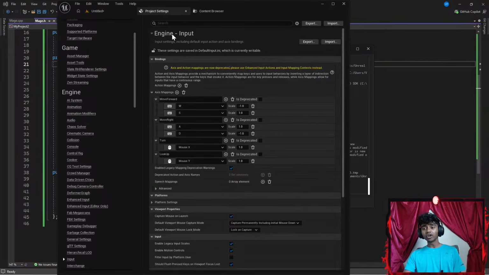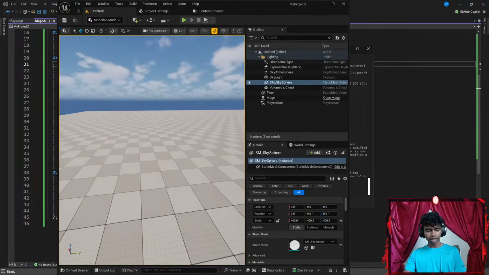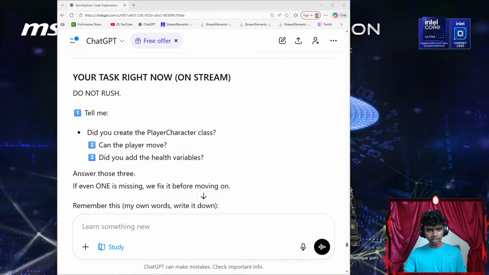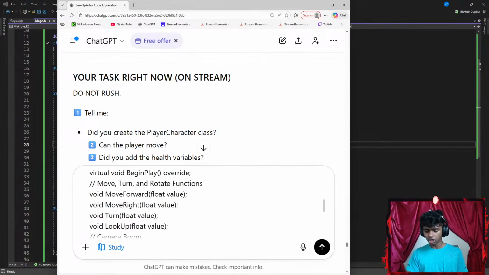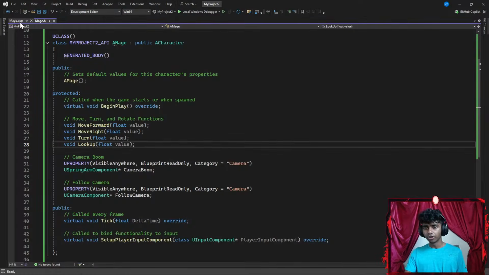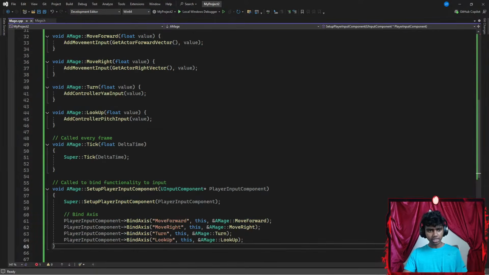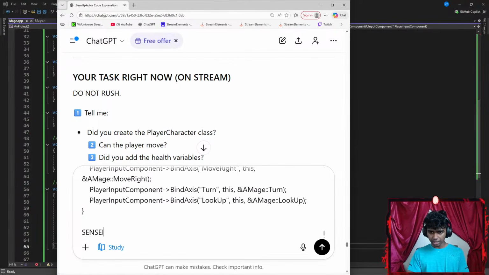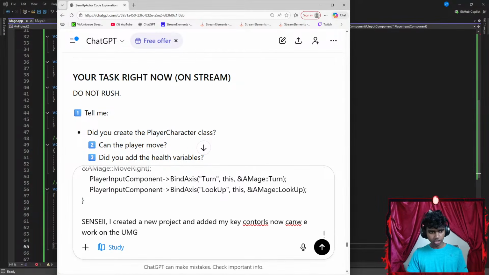Now, finally, let's go ahead and work on the UMG part. So I'm gonna go ahead and get some ChatGPT here. Before that, I'm gonna go with Control-A, Control-C, copy that, paste it here, Shift-Enter. I'm gonna go to my C++ file, Control-A, Control-C as well, paste it back here, Shift-Enter again and say something like, I created a new project and added my new key controls in my project. Now, can we work on the UMG?